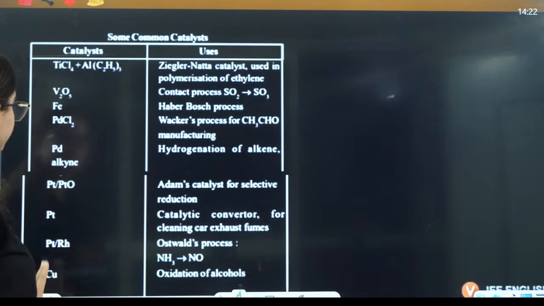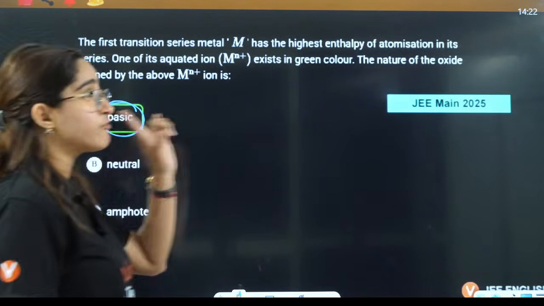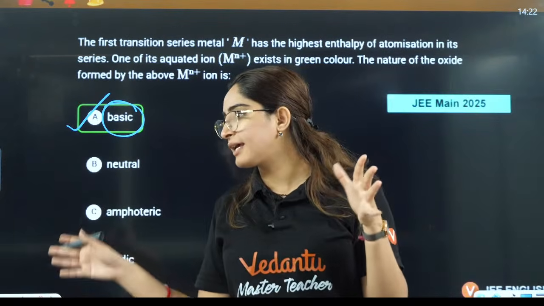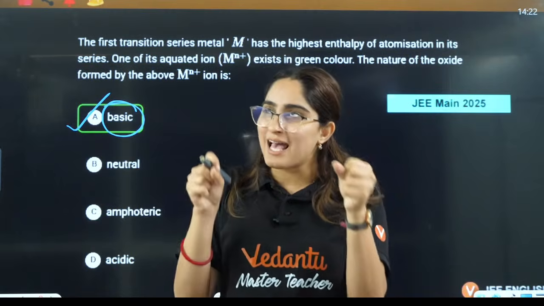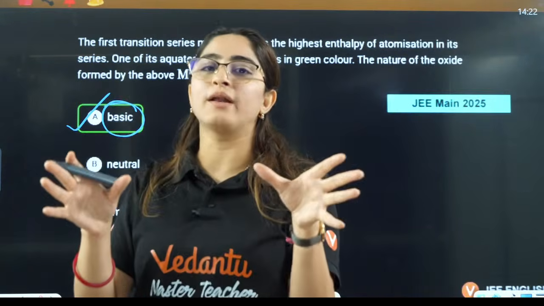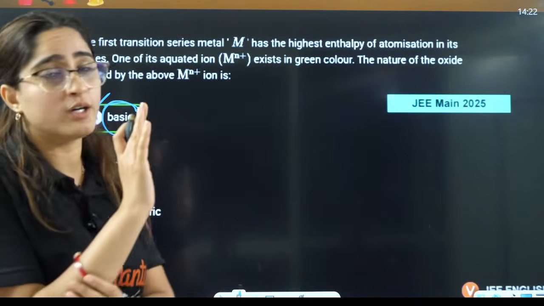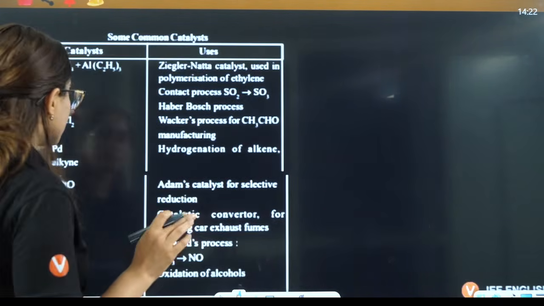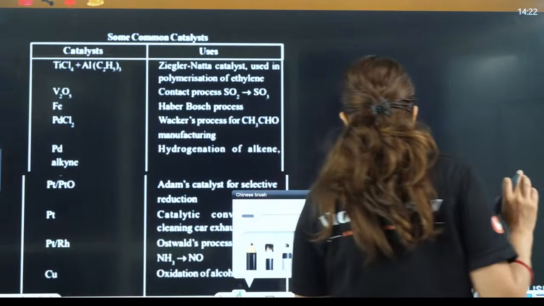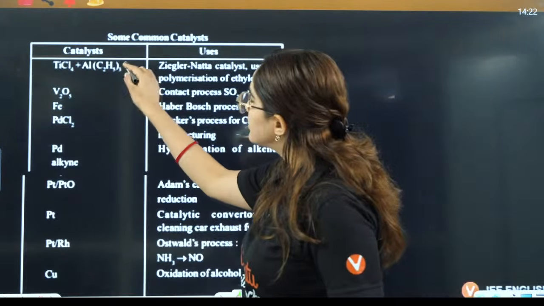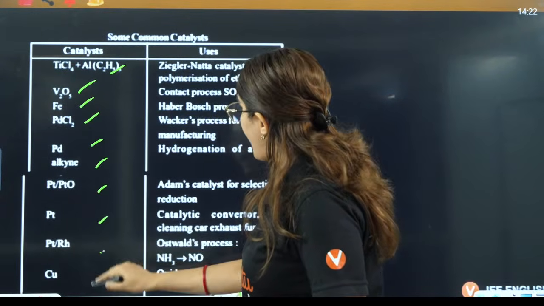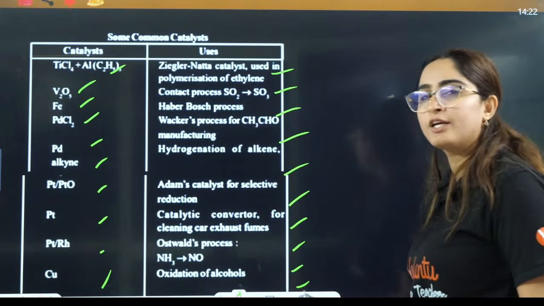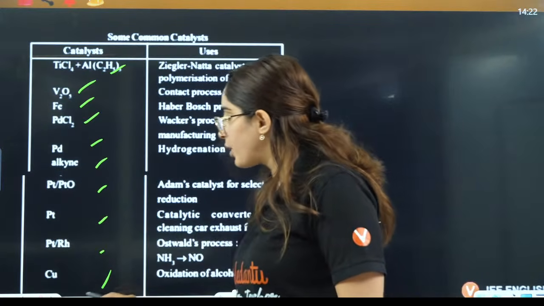One thing I forgot to take here was the table of nature of oxides, like which of the following is amphoteric, acidic, basic, all the oxides in just one go. So I'll send you that table on your JEE Telegram channel. Next is again the cramming part. These are the catalysts and these are the uses of those catalysts. This is again directly from your NCERT and from your PYQs.